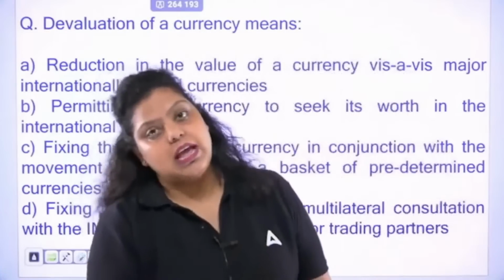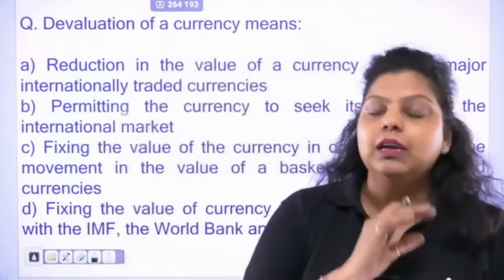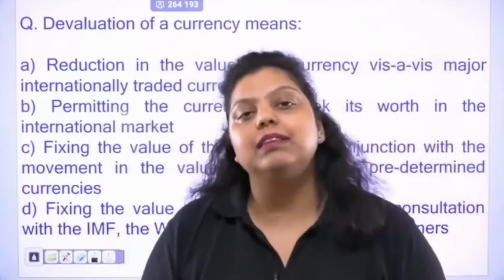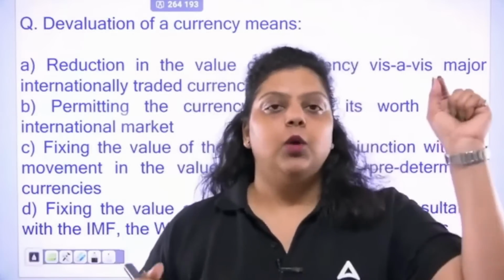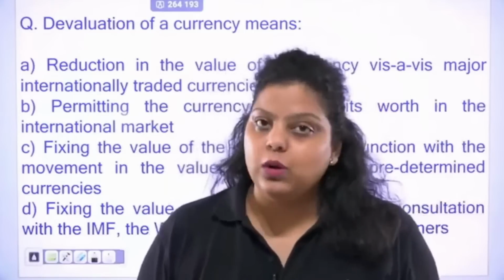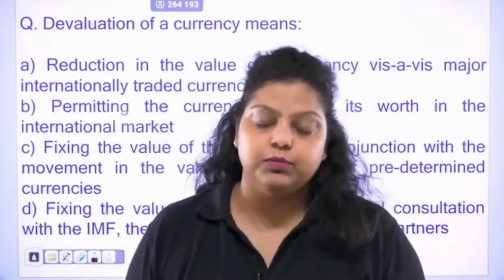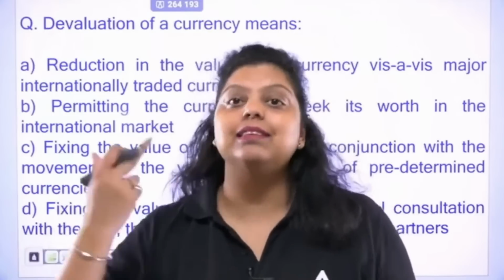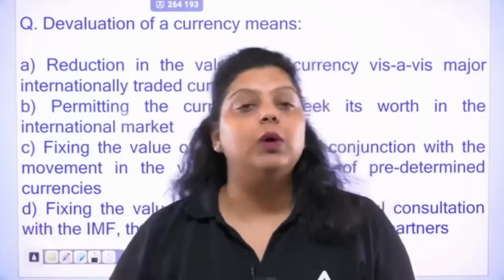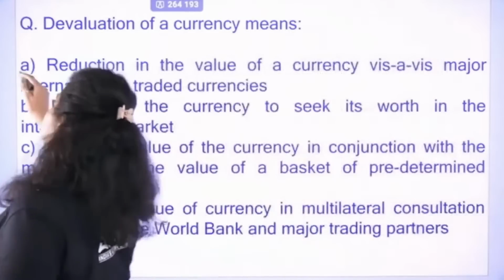But in devaluation and revaluation, the central monetary authority of the country, that is RBI for us, will reduce or increase the value of its own currency in comparison to other currencies. When RBI reduces the value of its own currency in comparison to other currencies, that is known as devaluation of a currency. And if RBI increases the value of its home currency in comparison to other currencies, that is known as revaluation of a currency. So here the right option will be option A.